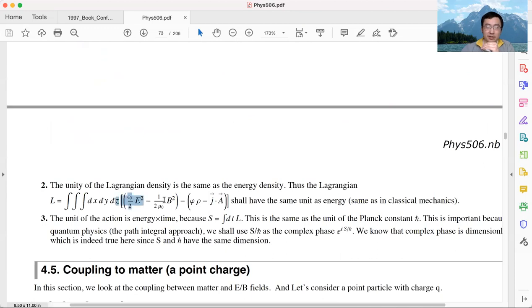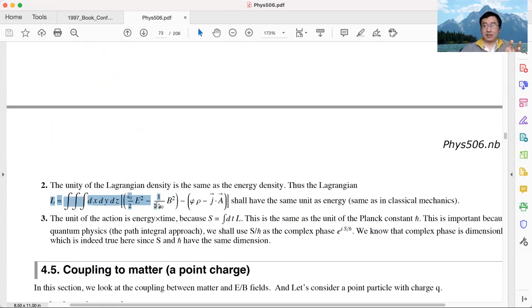If Lagrangian density has a unit of energy per volume, then what is the unit of Lagrangian? Lagrangian is a spatial integral of Lagrangian density. If you do a spatial integral, the integral has a unit of volume. Volume times energy per volume gives you energy. So Lagrangian has the same unit as energy.